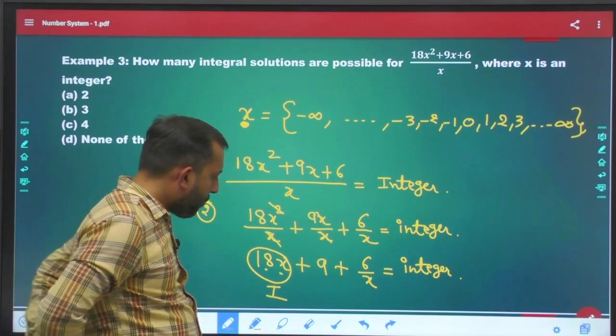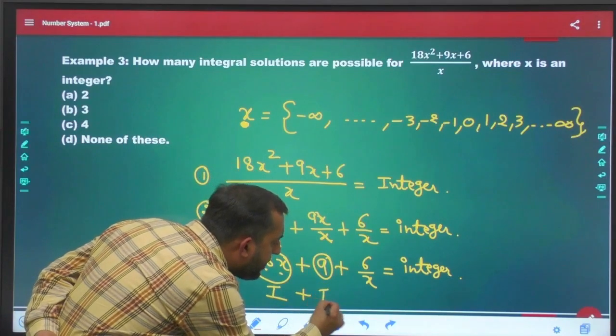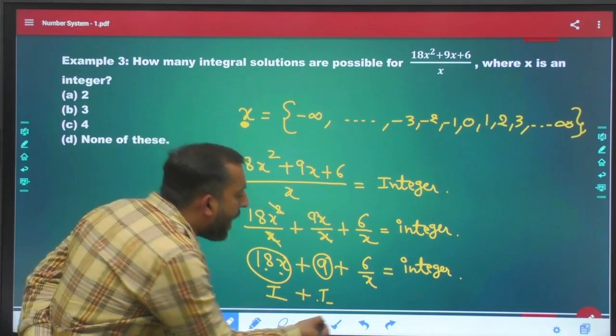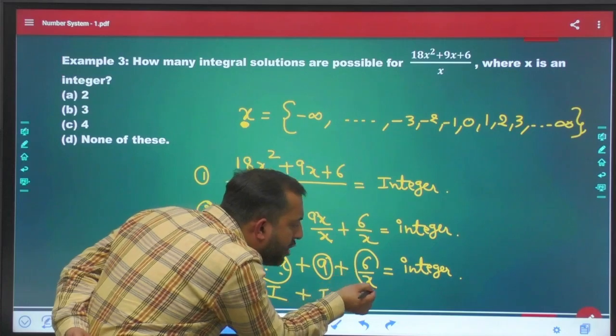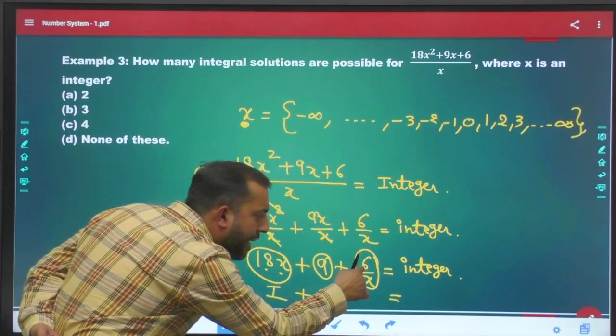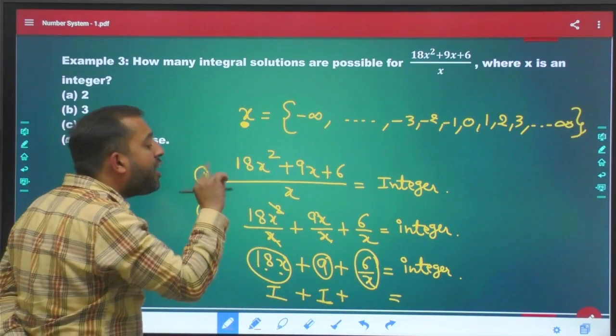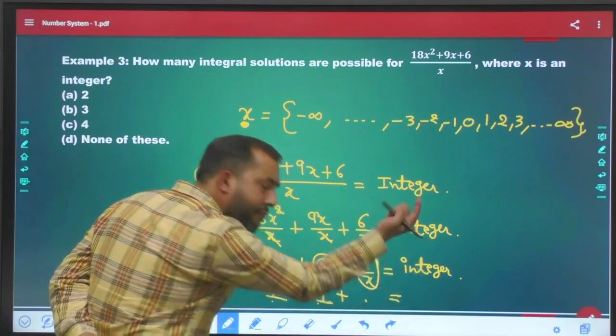Okay. Now plus 9 is itself an integer. So my task is to convert only this value into an integer. If I do that, then integer plus integer plus integer will definitely be an integer.